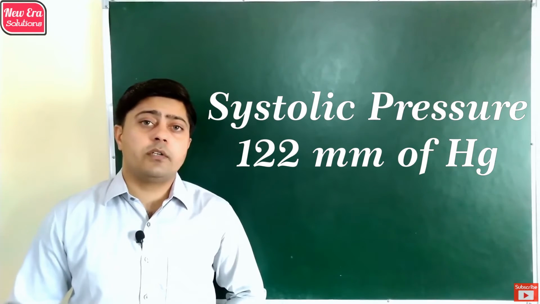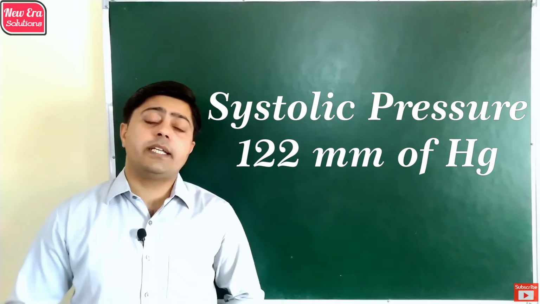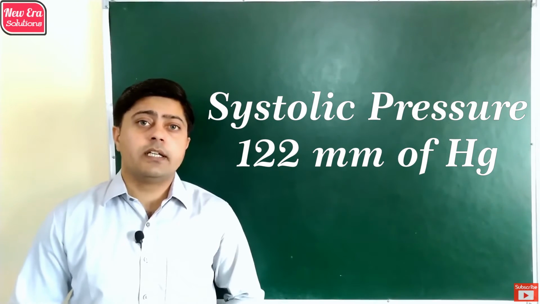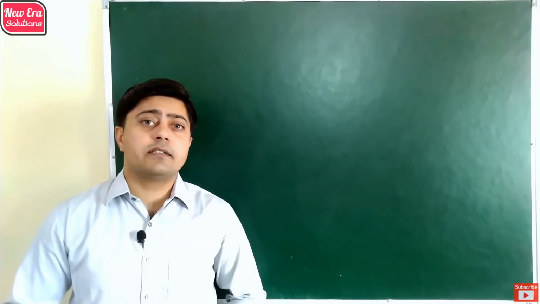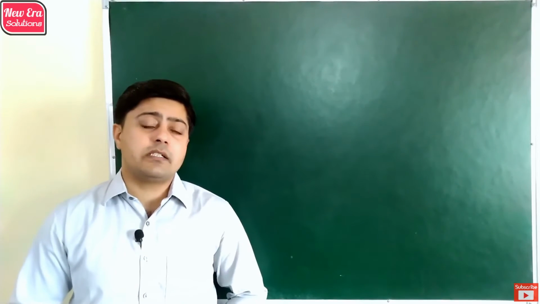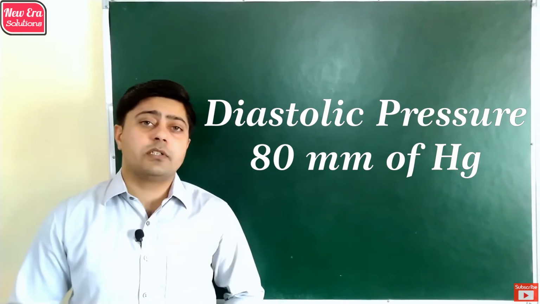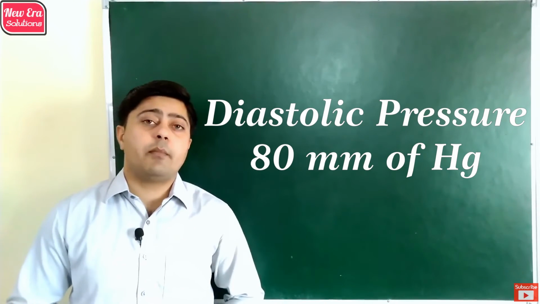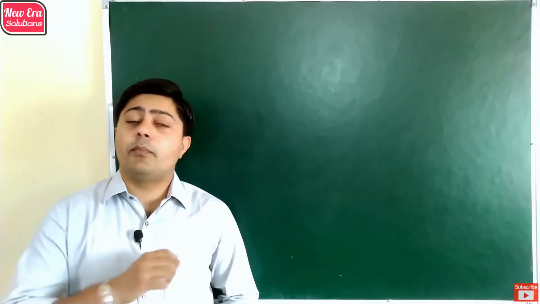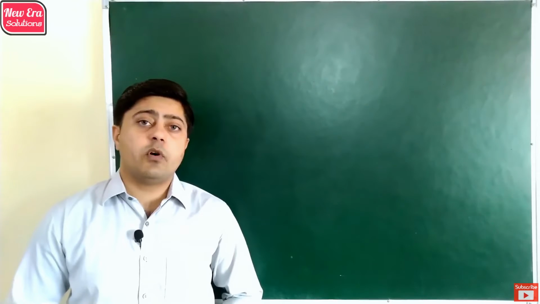In a normal human body, the systolic pressure is 120 mm of mercury, and the pressure exerted by blood during relaxation is known as diastolic pressure, and normal diastolic pressure is 80 mm of mercury. Blood pressure is measured with the help of a sphygmomanometer.